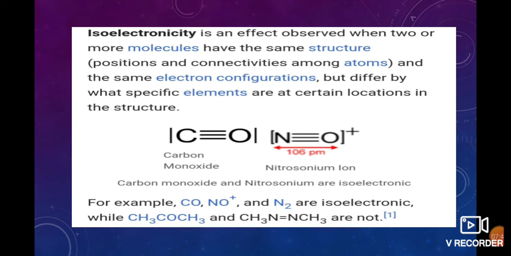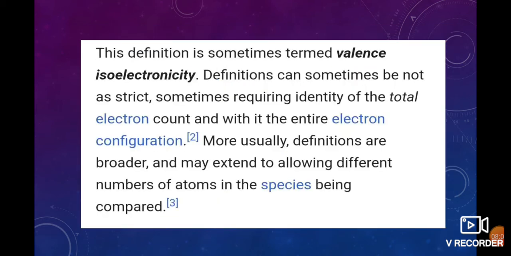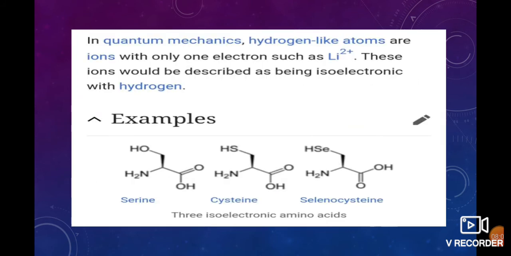C triple bond O and N triple bond O. CO, NO plus and N2, these three are isoelectronic, while methane, diazomethane, azomethane and acetone are not isoelectronic. In quantum mechanics, hydrogen-like atoms are ions. Some examples of isoelectronic compounds are amino acid compounds.